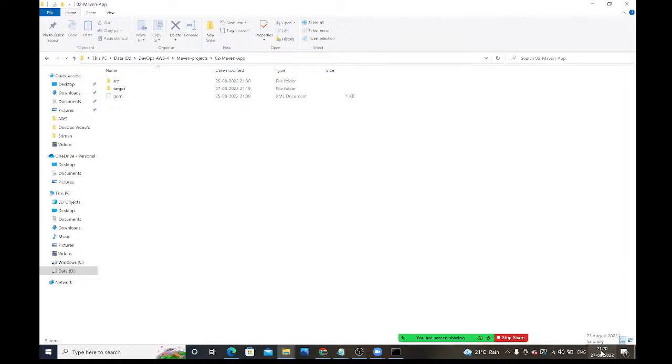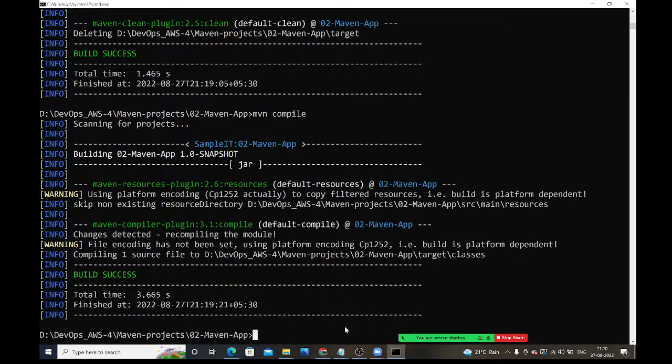See guys, now the time is 21:20. Now let me run this mvn compile package. Observe carefully, guys.